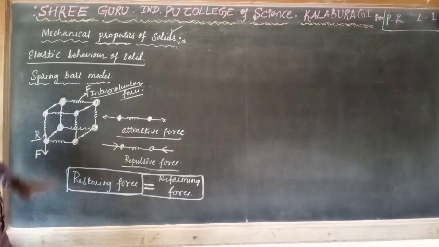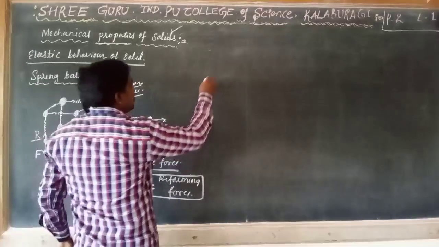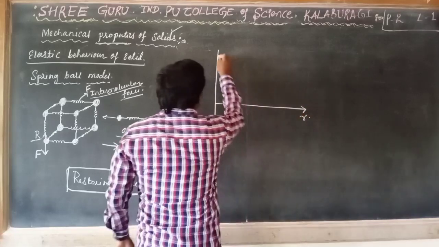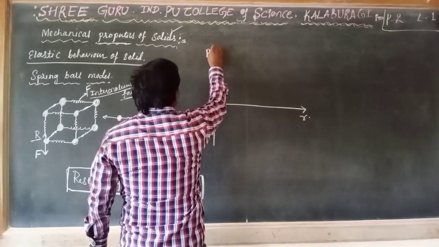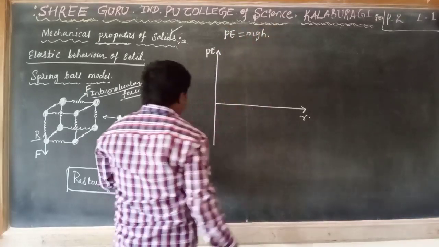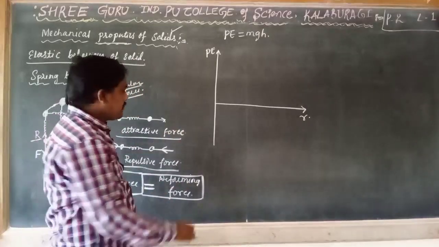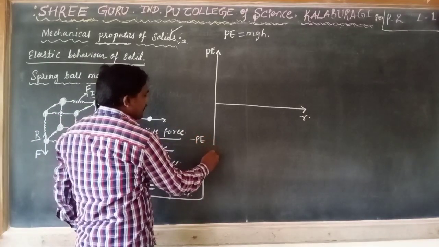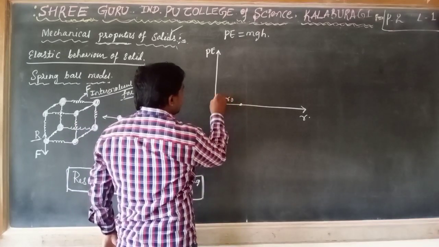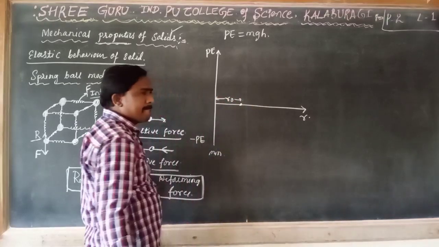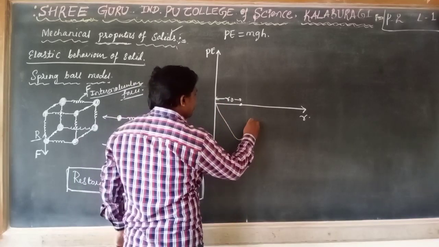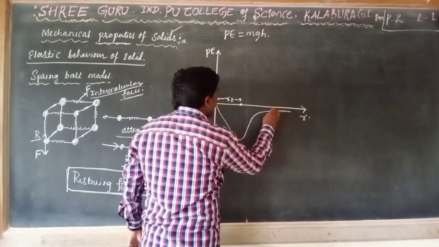And this experimental method we can explain graphically also. Let us consider interatomic distance and this is the potential energy. We know that potential energy is equal to mgh. If the force is attractive, the potential energy is negative. Here is the minimum potential. Just to consider, this is the interatomic separation, that is R0. If the potential energy increases in such a way that it attains equilibrium.